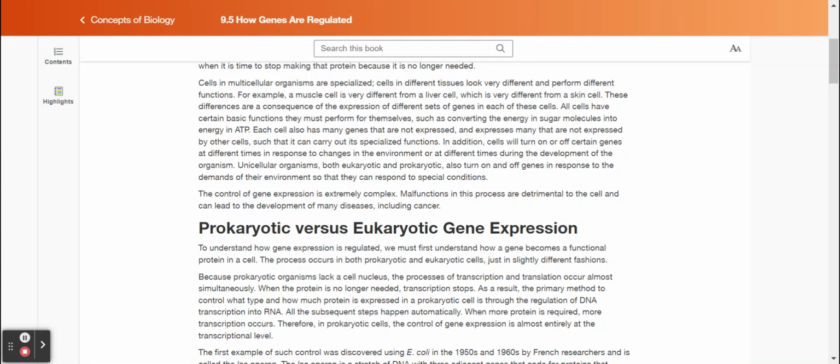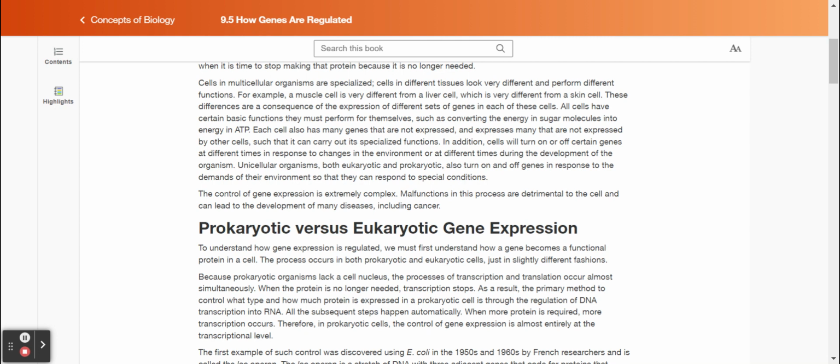Cells in multicellular organisms are specialized. Cells in different tissues look very different and perform different functions. For example, a muscle cell is very different from a liver cell, which is very different from a skin cell. These differences are a consequence of the expression of different sets of genes in each of these cells. All cells have certain basic functions they must perform for themselves, such as converting the energy in sugar molecules into energy in ATP. Each cell also has many genes that are not expressed, and expresses many that are not expressed by other cells, such that it can carry out its specialized functions.